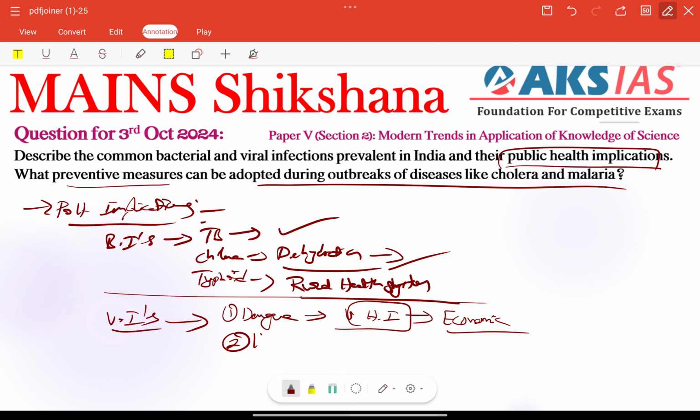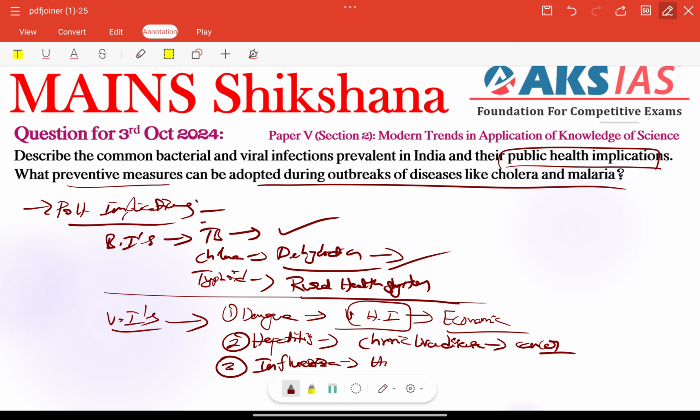Next we have hepatitis. Hepatitis is also very important, especially chronic liver diseases, so it also leads to cancer, which is very important. Another important viral infection we have is influenza.